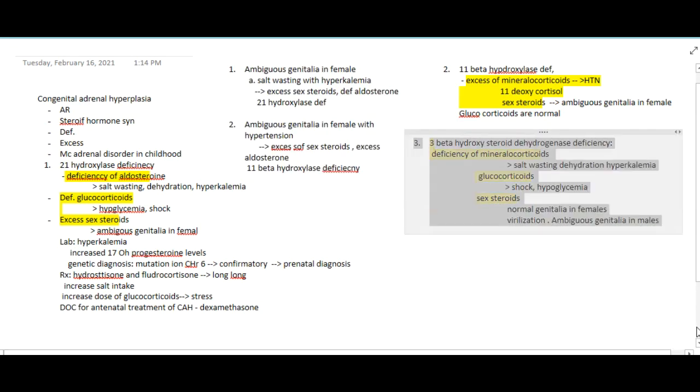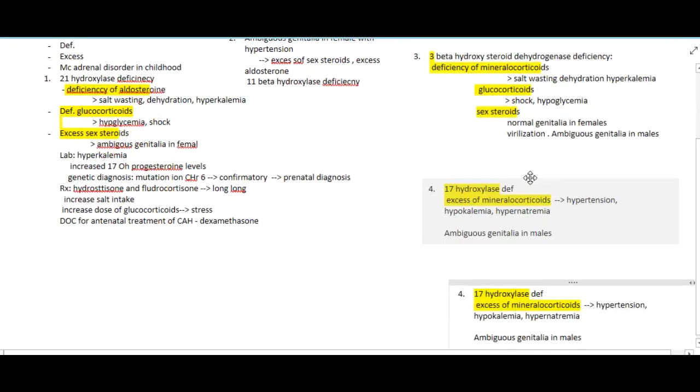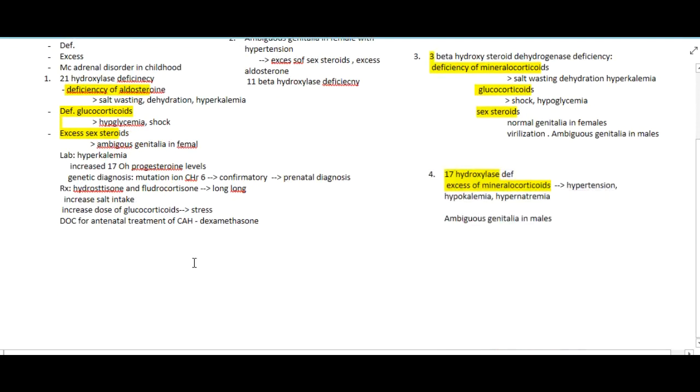Then I have 2 more questions. Now the next question is about under-virilization in males.